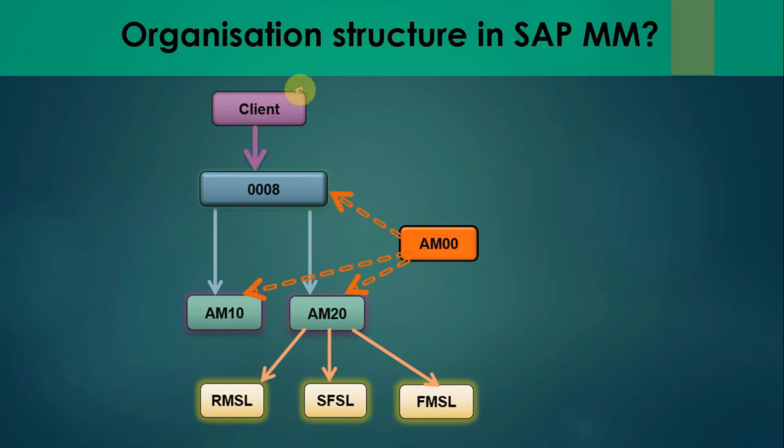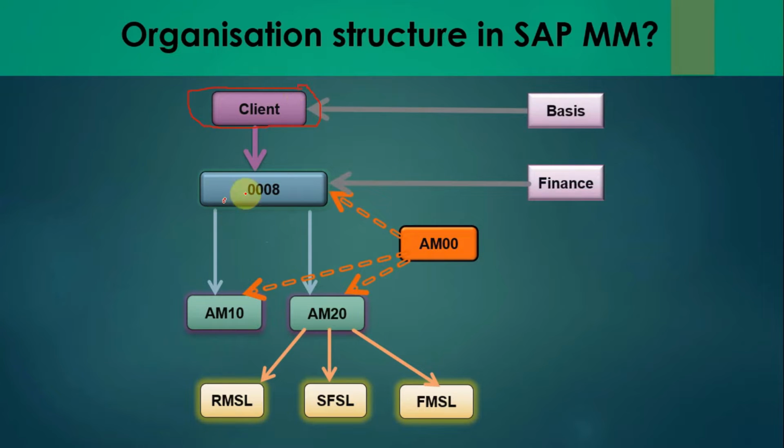So first, the client, which is created by the basis team. Sorry, not by financial people, the client is created by the basis team. Client is nothing but one complete system and first installation in terms of SAP. I'm talking here in terms of SAP only.